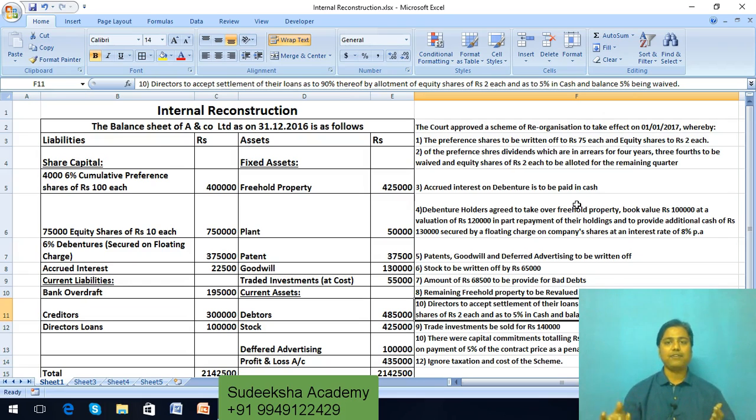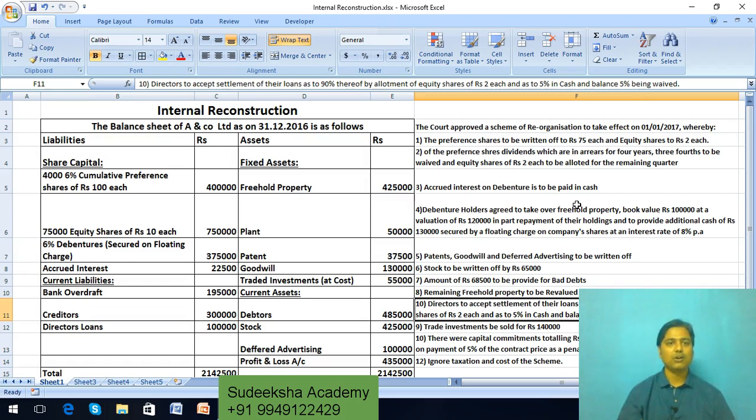After wiping out all these losses, if any balance is left in the capital reduction account, it will be transferred to capital reserve. This is how we have to prepare a capital reduction account and prepare the post reconstruction balance sheet as per the internal reconstruction problem.